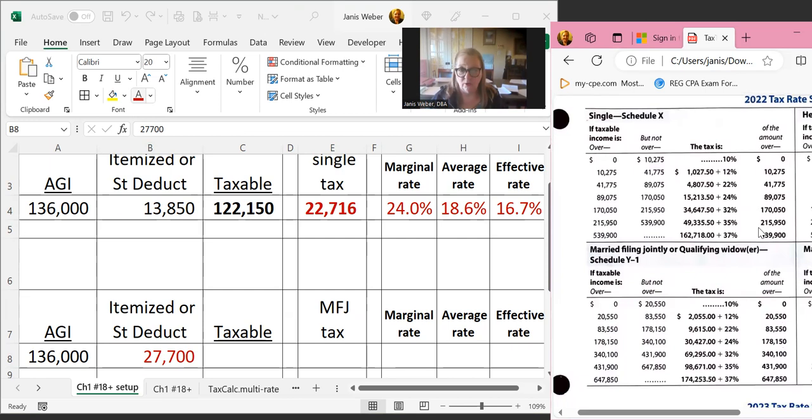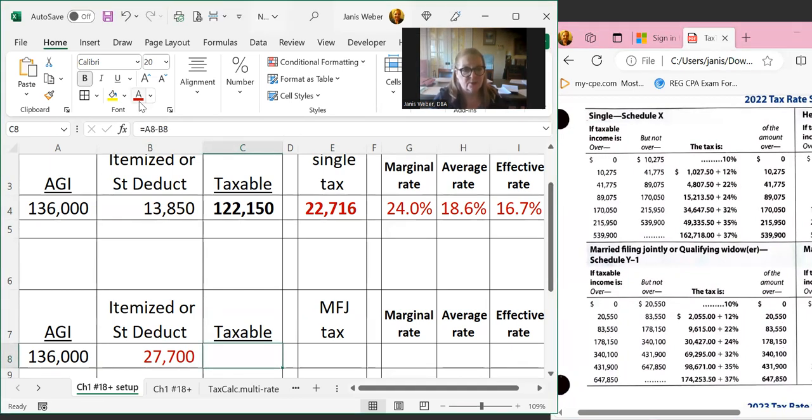Okay, so let's calculate what the couple would owe if they earned the same amount as the individual we just calculated. 136,000 is the AGI, and 27,700 is the standard deduction. That brings us to a taxable income of 108,300. Now we look at the married filing joint table.